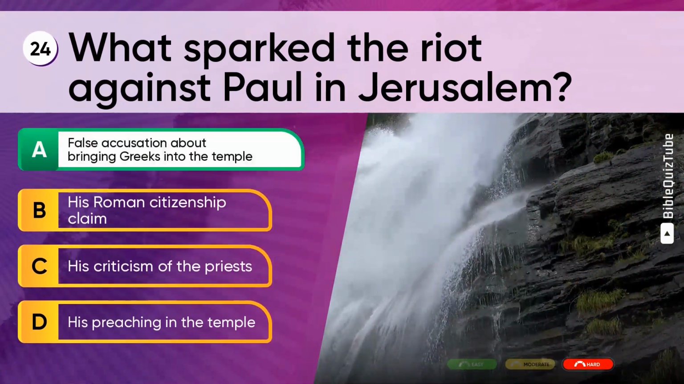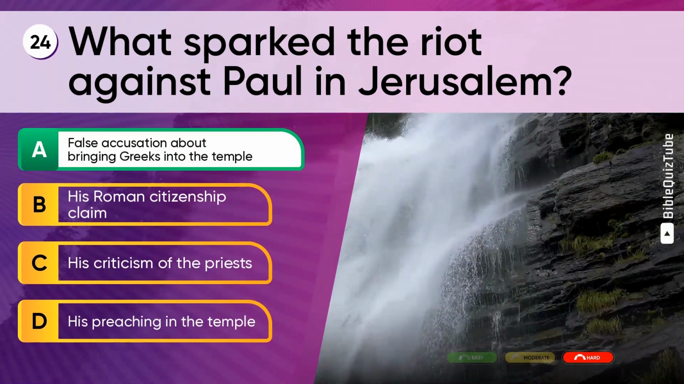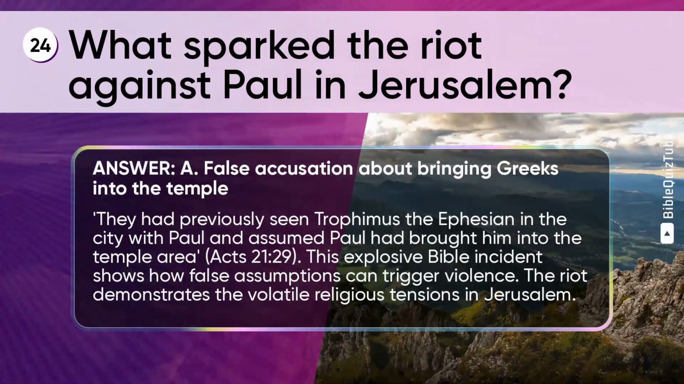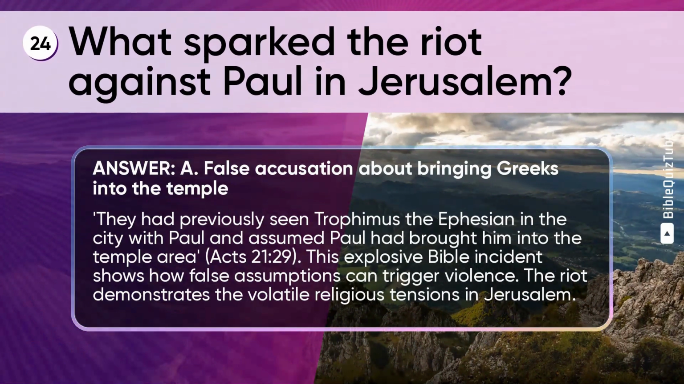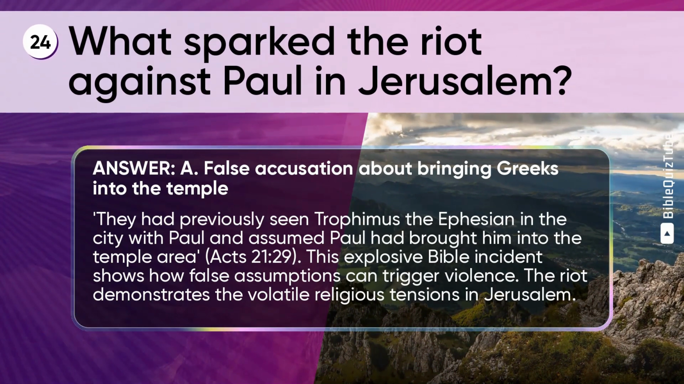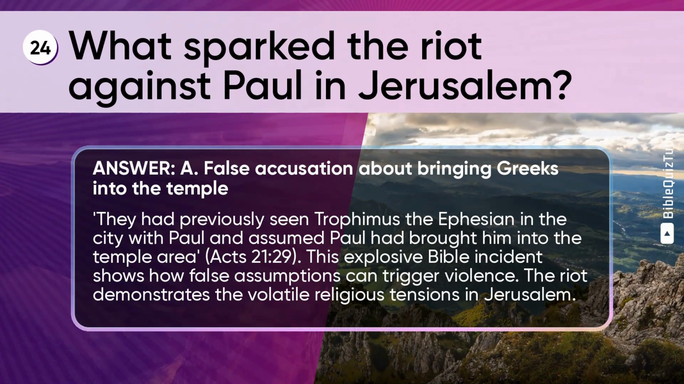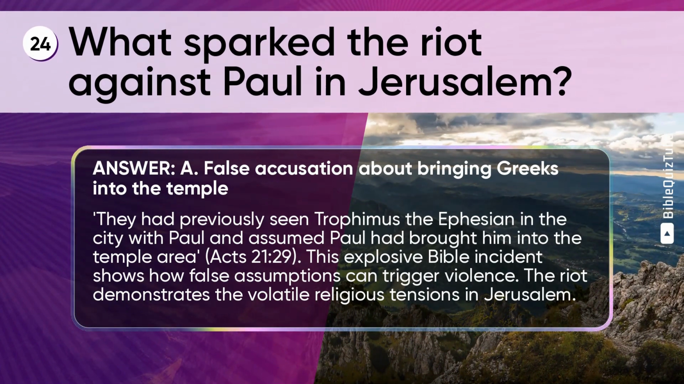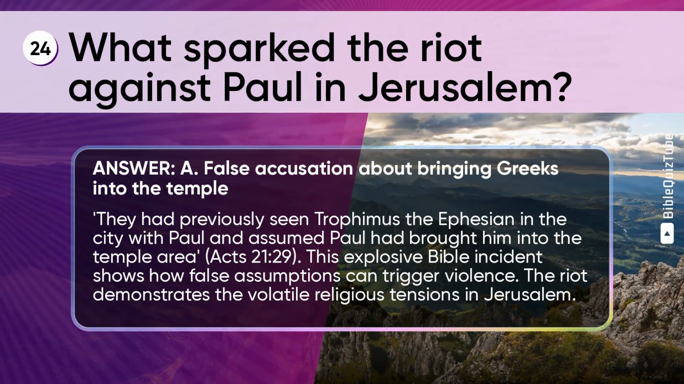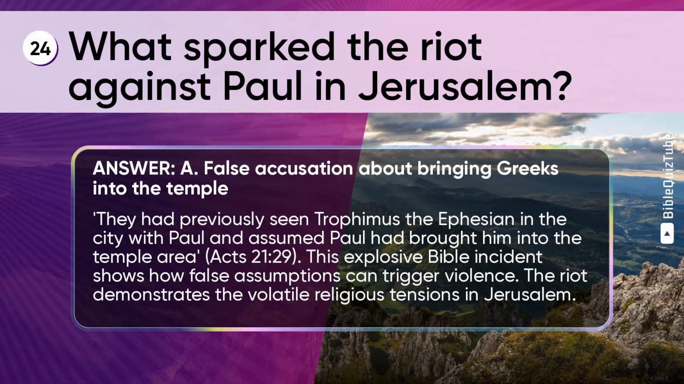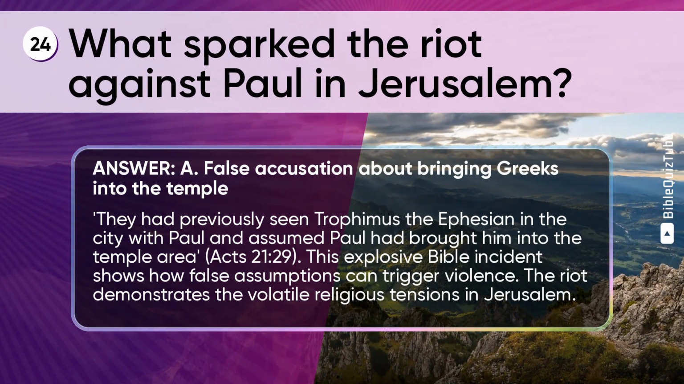The correct answer is A. False accusation about bringing Greeks into the temple. The explanation. They had previously seen Trophimus the Ephesian in the city with Paul, and assumed Paul had brought him into the temple area. Acts chapter 21 verse 29. This explosive Bible incident shows how false assumptions can trigger violence. The riot demonstrates the volatile religious tensions in Jerusalem.